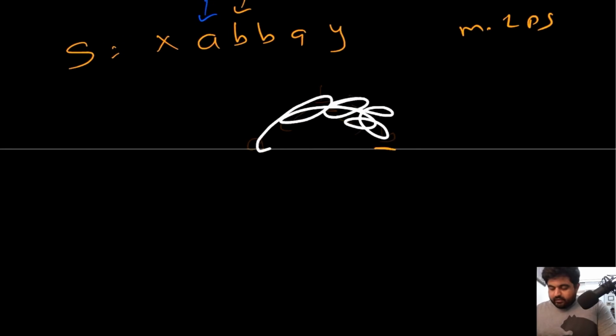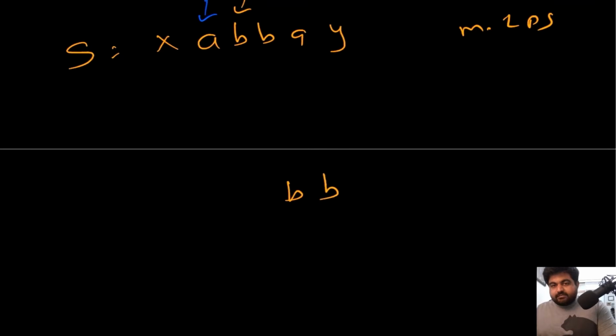So we are going to expand a little differently now. We have this bb as the middle of the longest palindromic substring found so far, and we repeat the same process. We try to find the left and right values. The left value is a and the right value is also a.